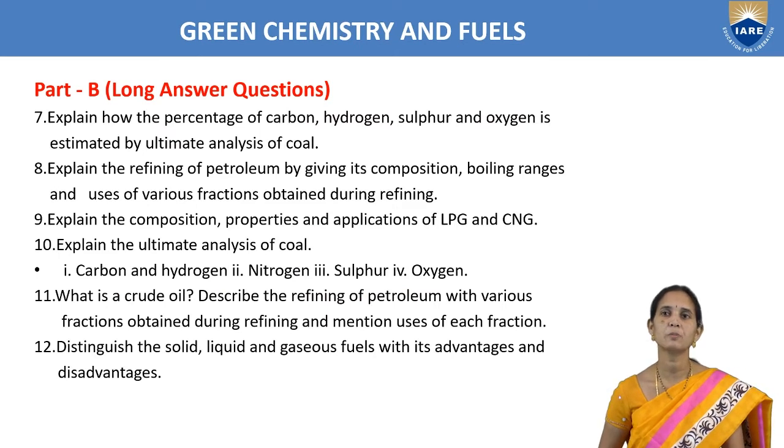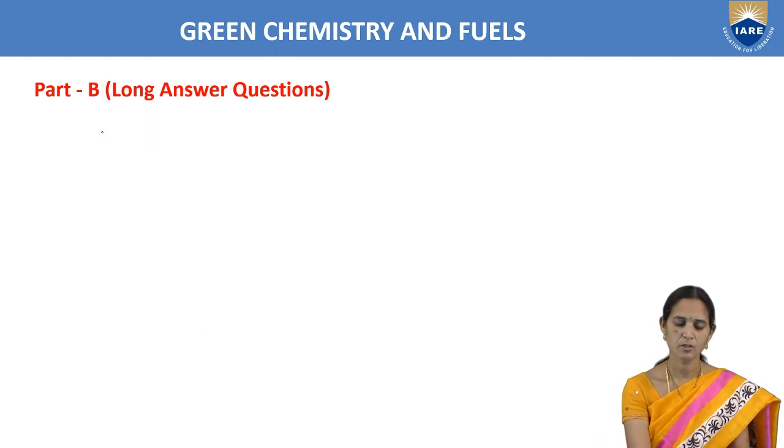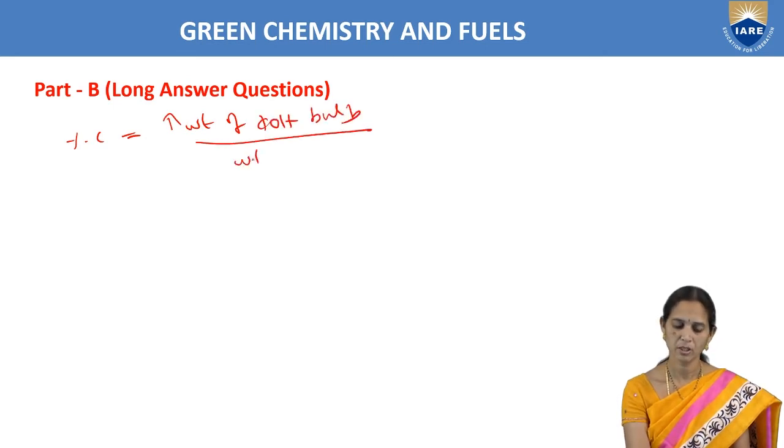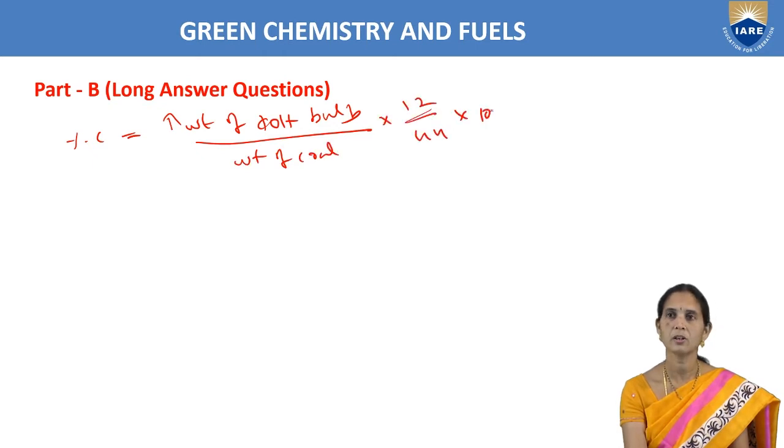Next, explain how the percentage of carbon, hydrogen, sulfur and oxygen is estimated by ultimate analysis of coal. So we can find out percentage of carbon: increase in weight of KOH bulb by weight of coal taken into 12 by 44 into 100.